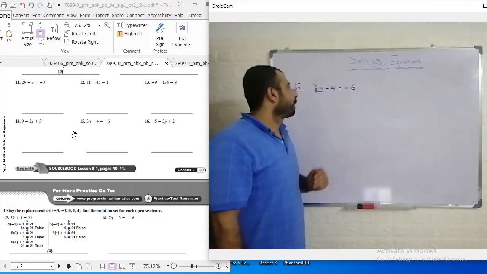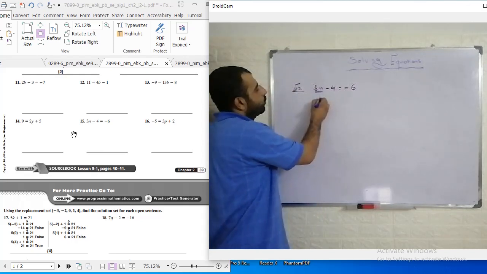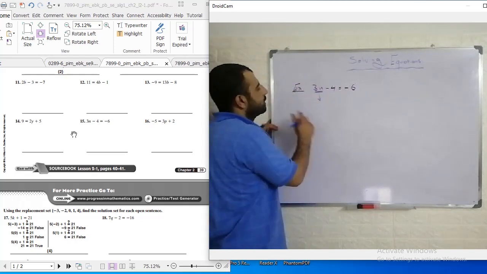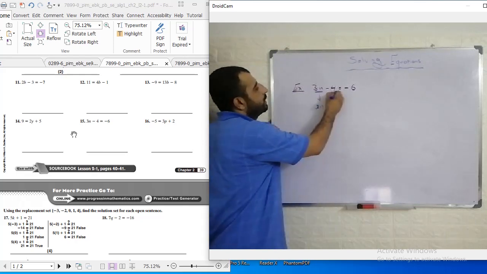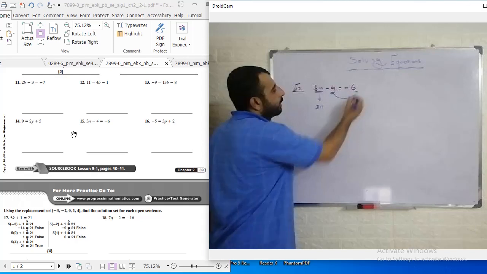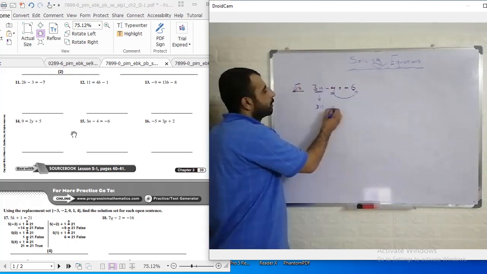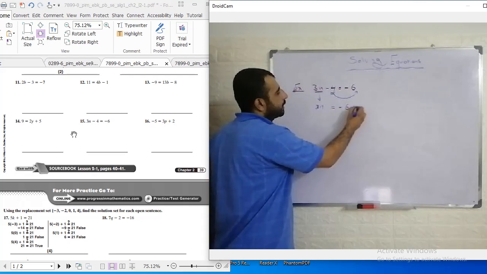So in the first step, the term which contains the variable, which is this term, will be dropped down here. And this negative 4, where will it move? To the right hand side, to put the constants together. So it will be negative 6 plus 4. Why plus 4?